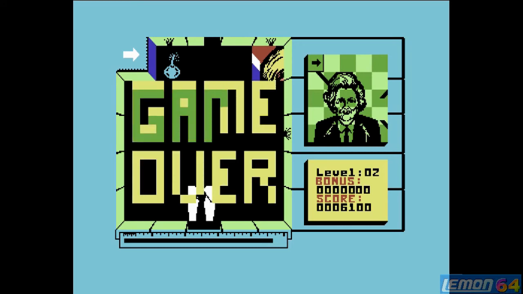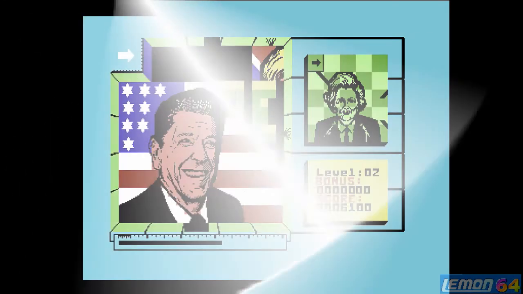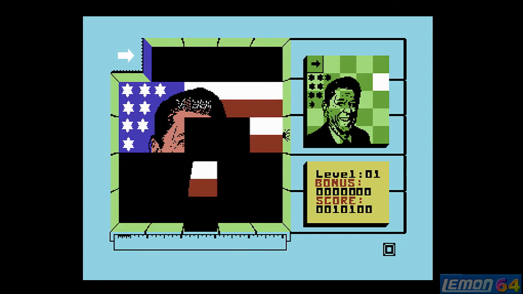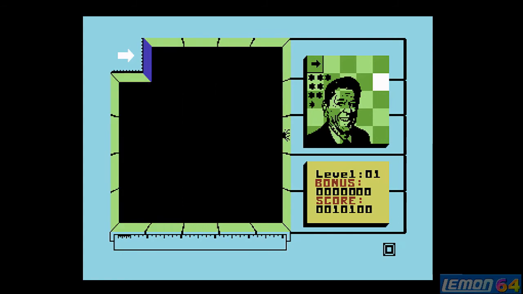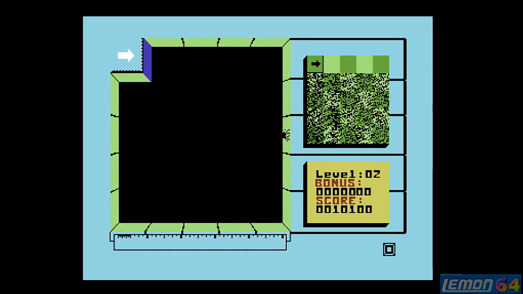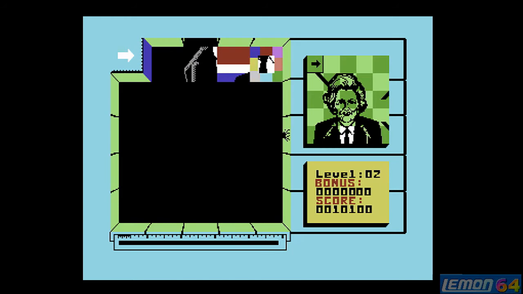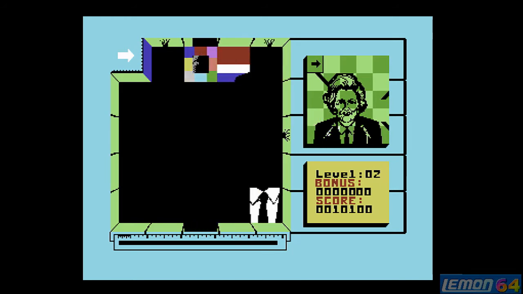Let's try again, and let's see if we can get any further with Margaret Thatcher. Once again, the bottom half of that picture is relatively easy.